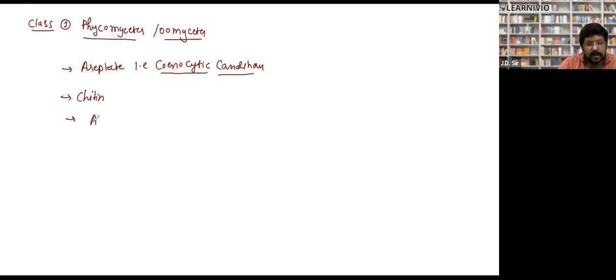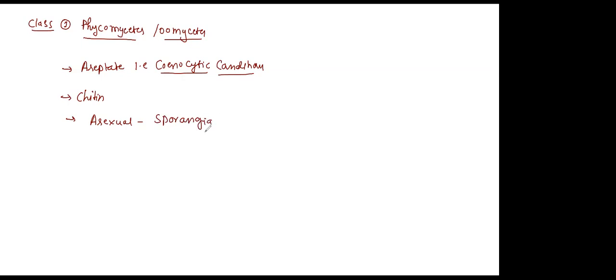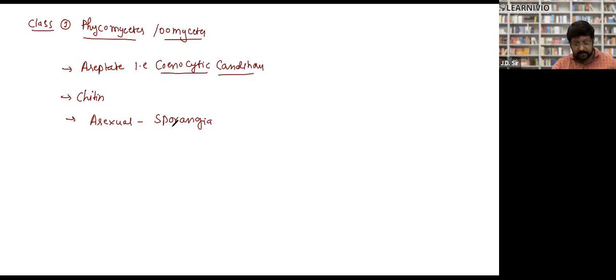Next point. Asexual reproduction takes place through sporangia, but in aquatic conditions zoospores are produced.